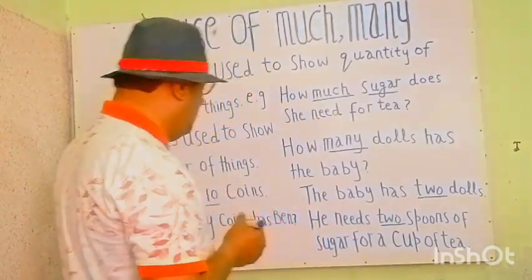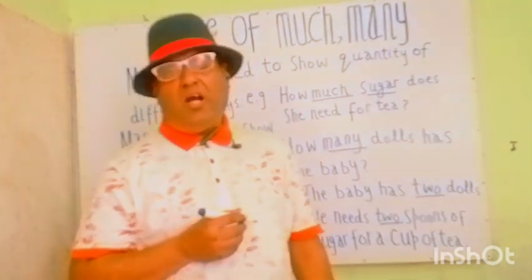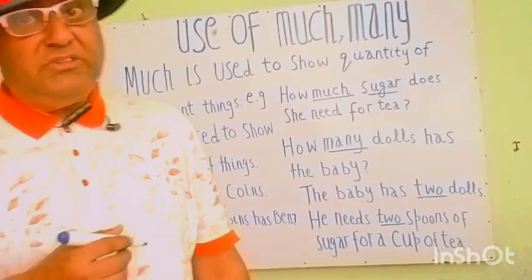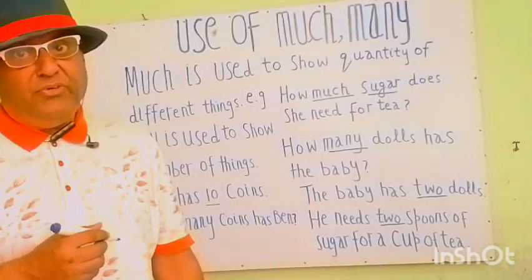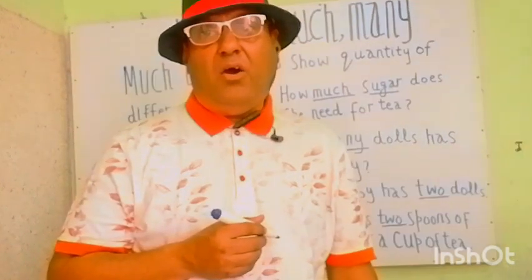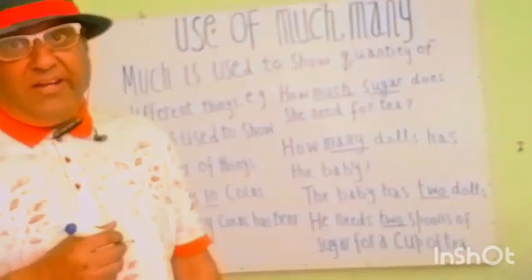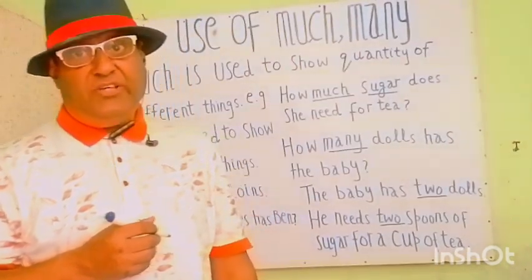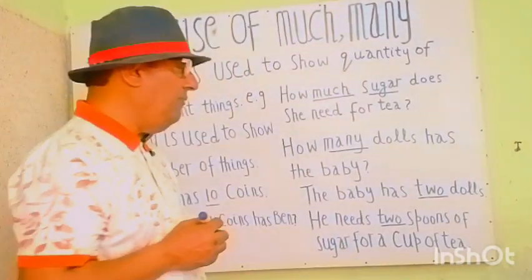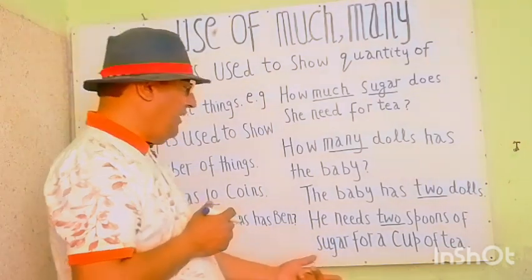How many spoons does he need for a cup of tea? This is the questionary statement and we have answered it: he needs 2 spoons of sugar for a cup of tea.